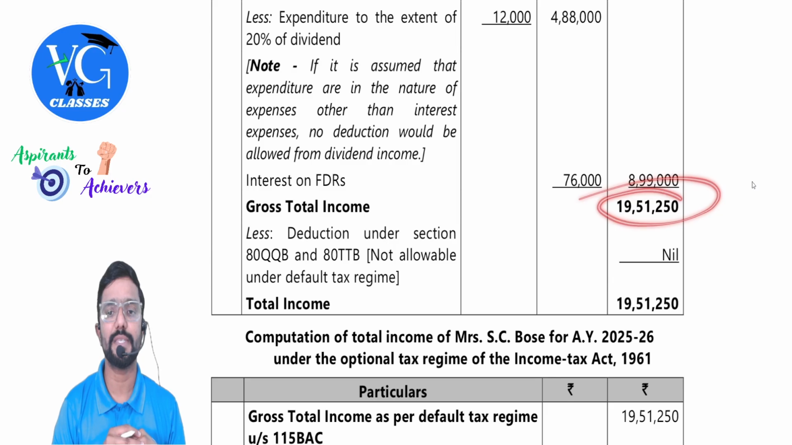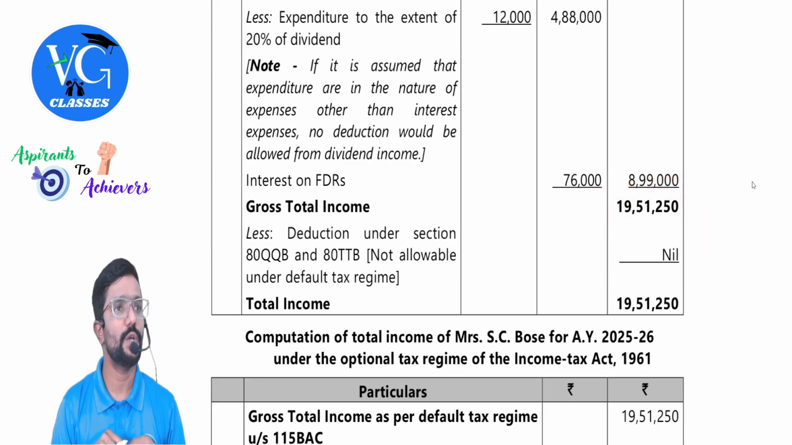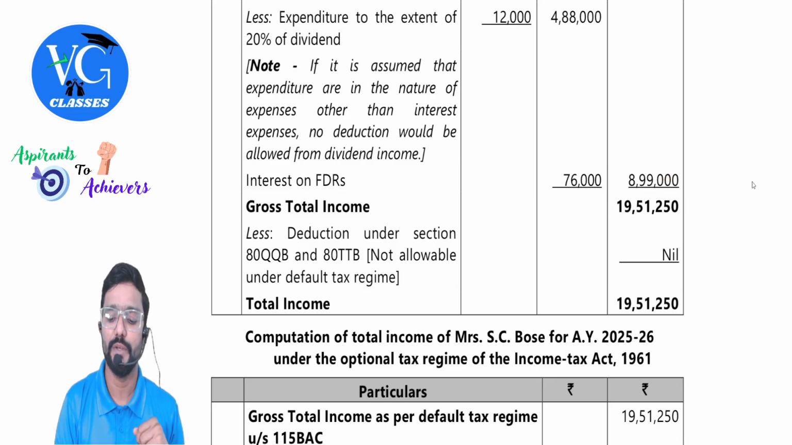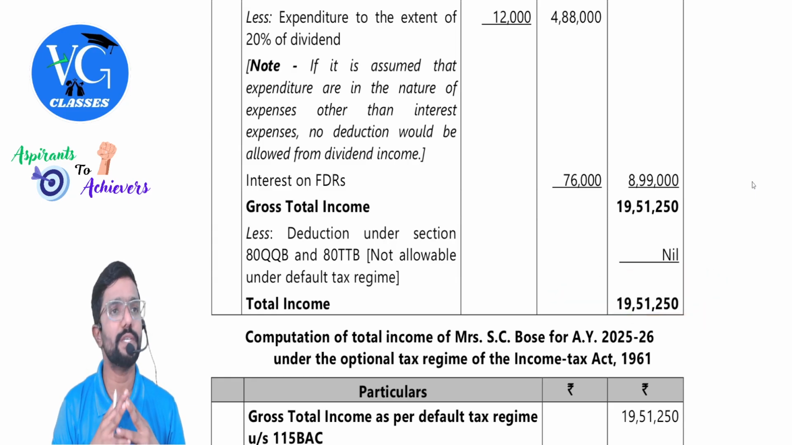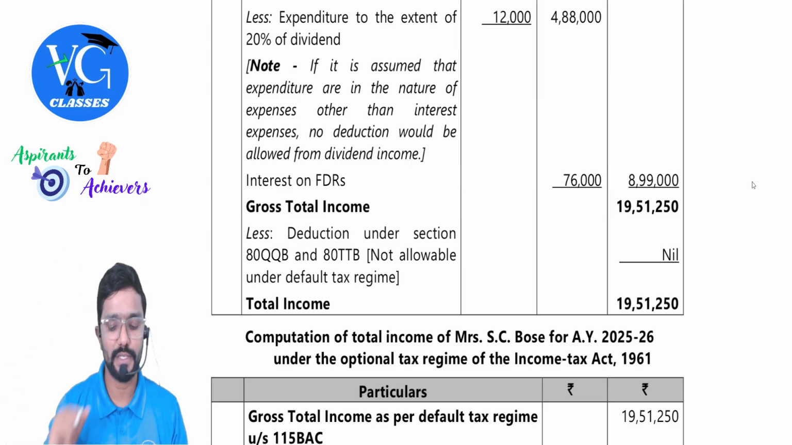So gross total income is 19 lakh 51,250. No deduction under chapter 6A for assessee who is following default regime. So nil. What is the total income? 19 lakh 51,250, guys. Got it? Yes, sir.